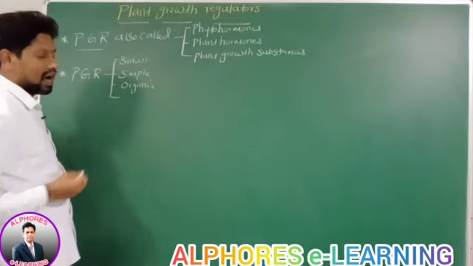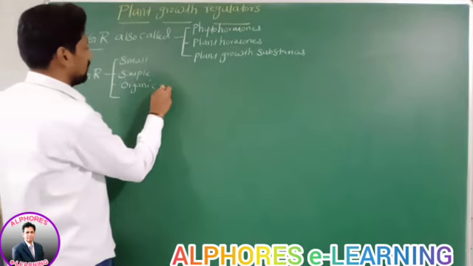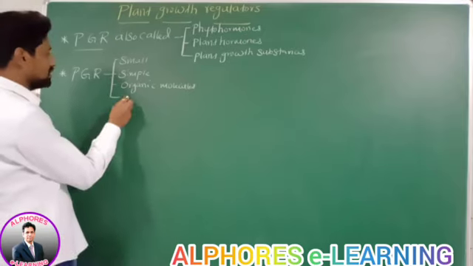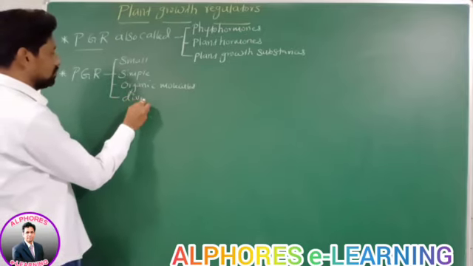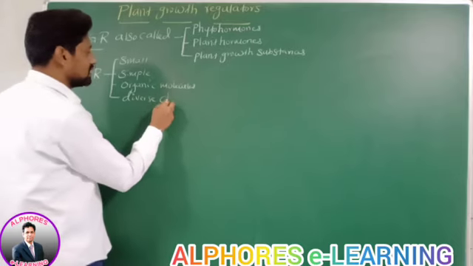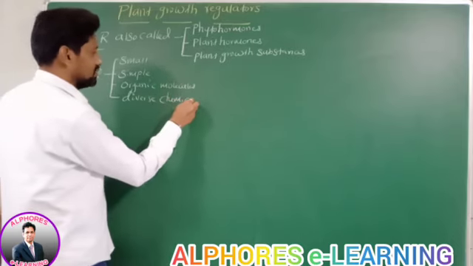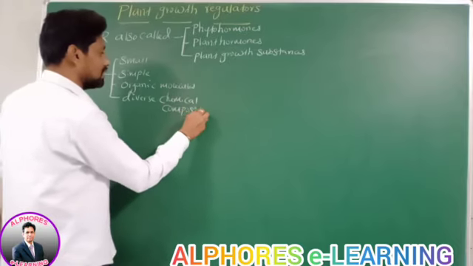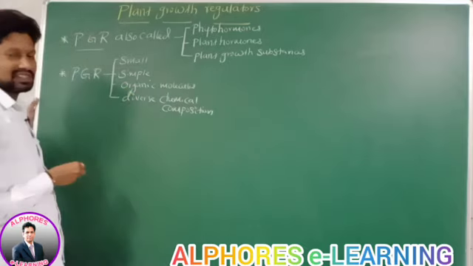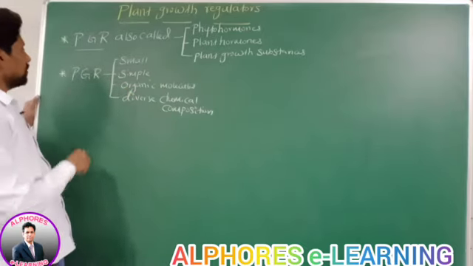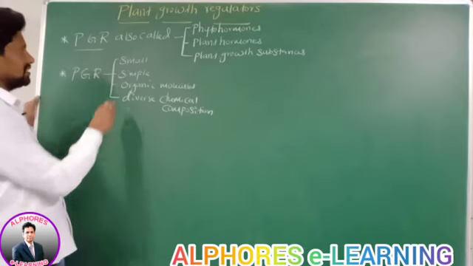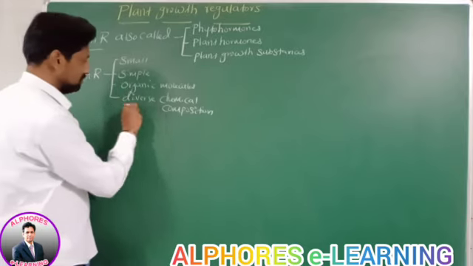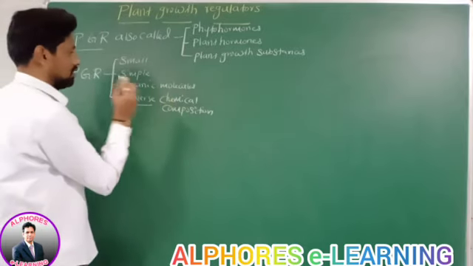They are organic molecules having a diverse chemical composition. It means they differ in chemical composition. Therefore, plant growth regulators are small, simple, organic molecules with diverse, different chemical composition.